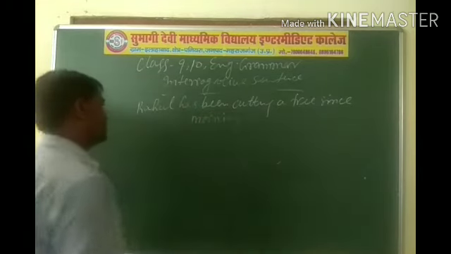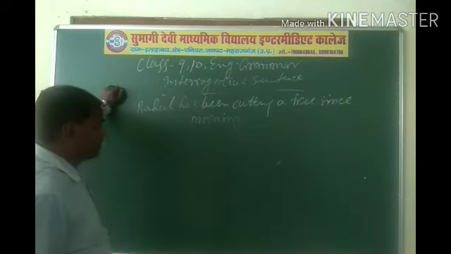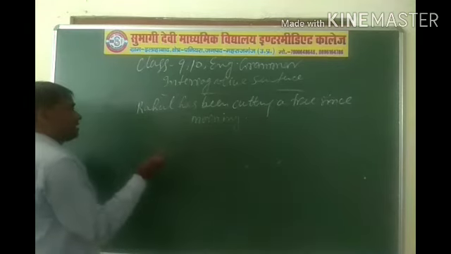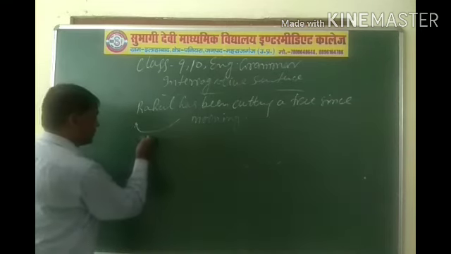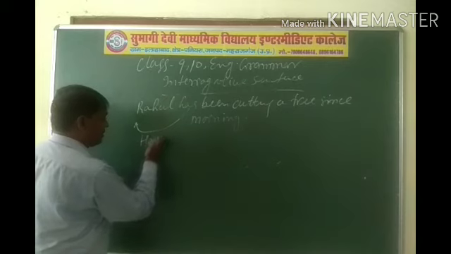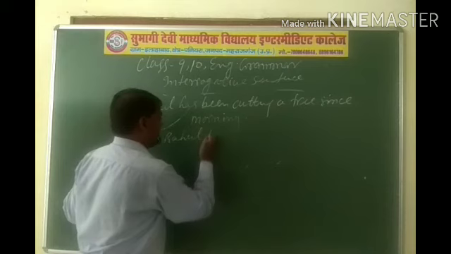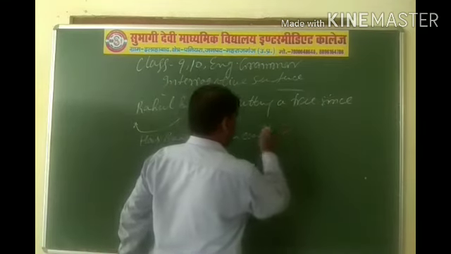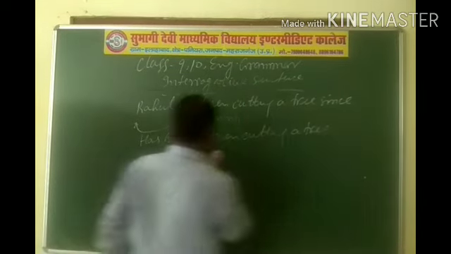It is affirmative sentence, present perfect continuous. And if you want to change this affirmative sentence into interrogative sentence, then if it is yes or no, then first of all you have to write down helping verb or auxiliary verb has, and after them subject. Has Rahul been cutting a tree since morning?